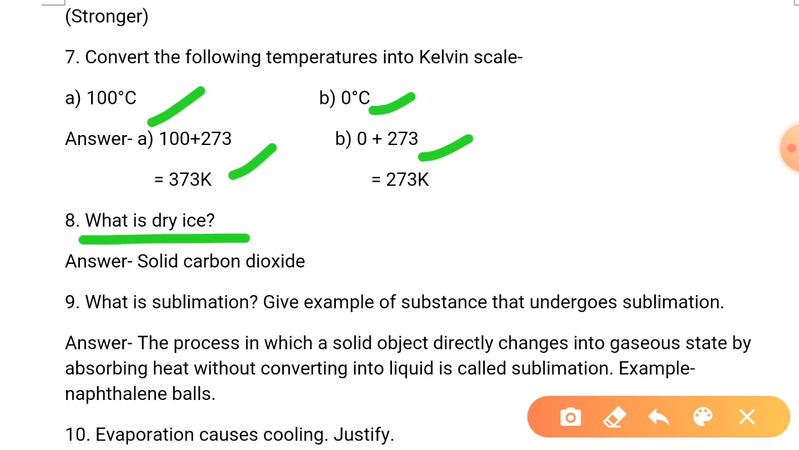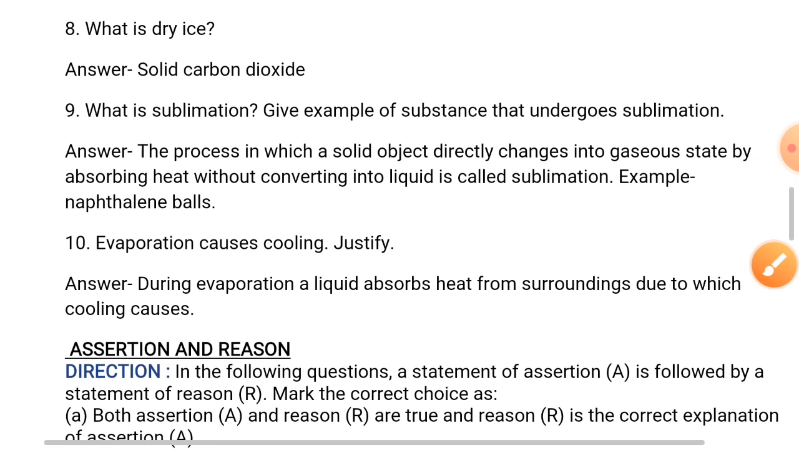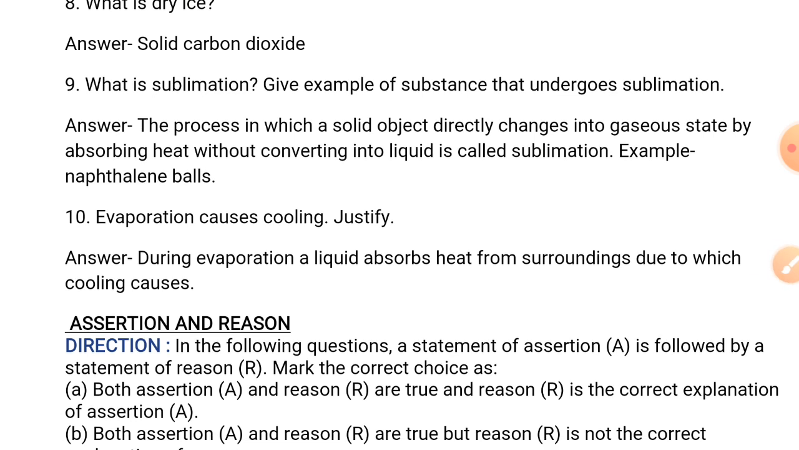Now, what is sublimation? Give an example of a substance that undergoes sublimation. The process in which a solid object directly changes into gaseous state by absorbing heat without converting into liquid is called sublimation. And examples of things that undergo sublimation are naphthalene balls, camphor, iodine, and dry ice. Dry ice, which is solid carbon dioxide, is also known for sublimation.